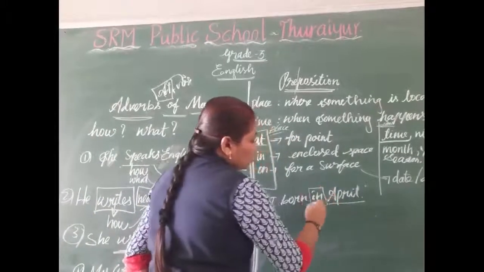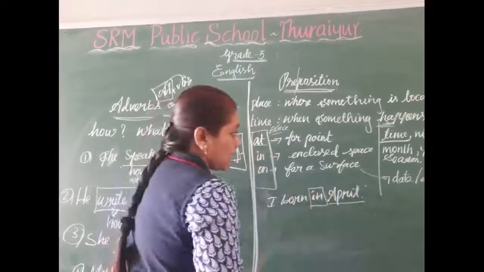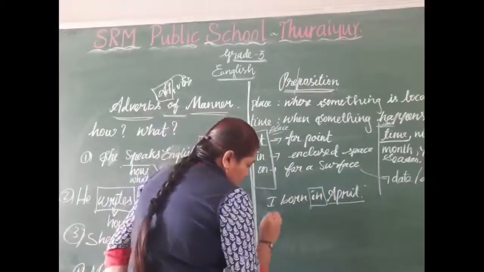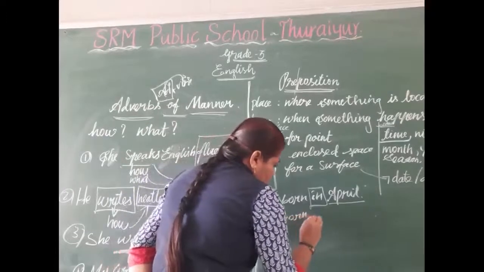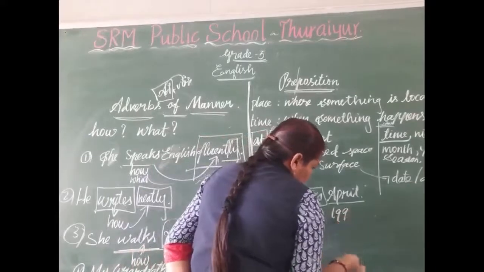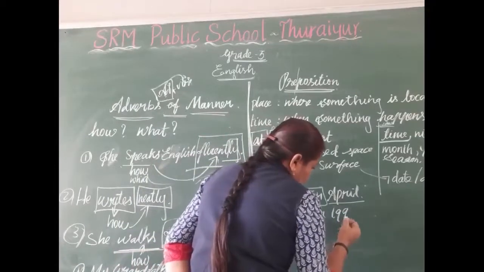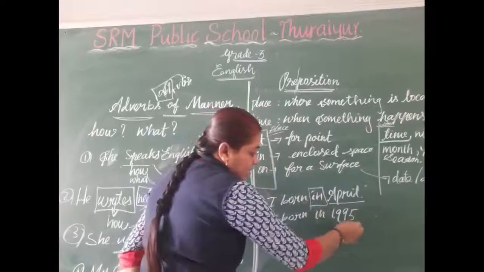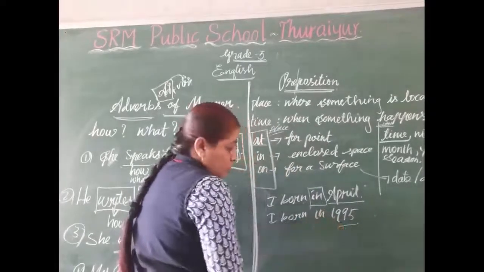So what do we want to use? In. And before a year, for example, I was born in 1995. Here this is a year. Before the year we want to use in.